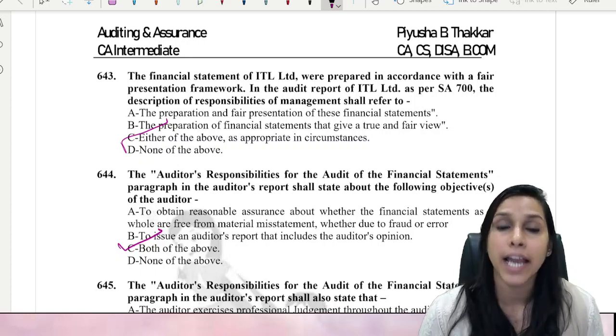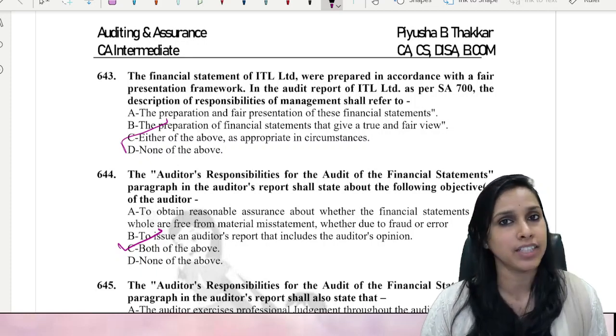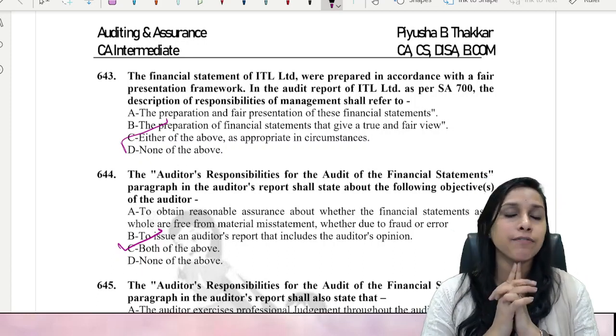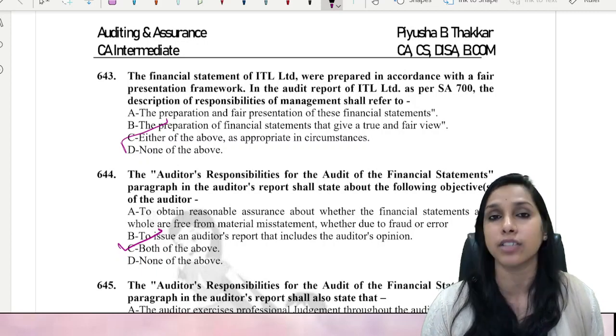the session on MCQs for SA 700. Tomorrow we will be having one more session wherein we will finish this complete standard and we will move ahead to the next standard.